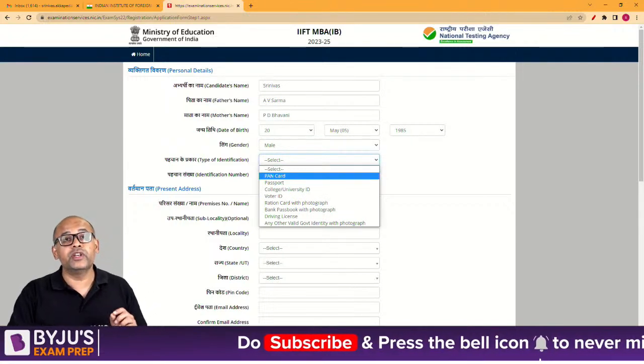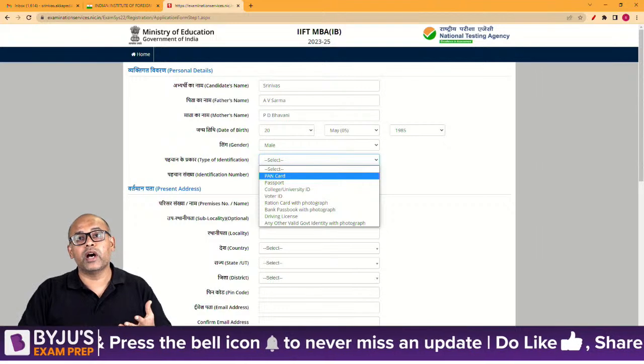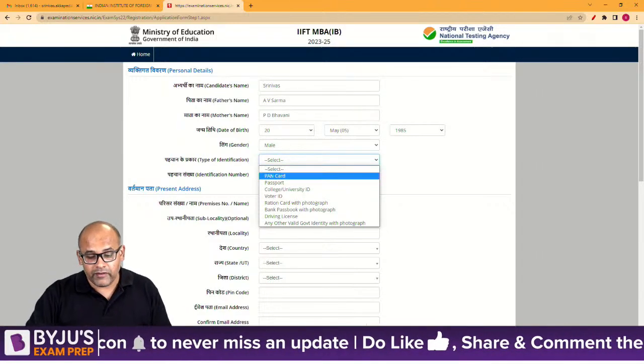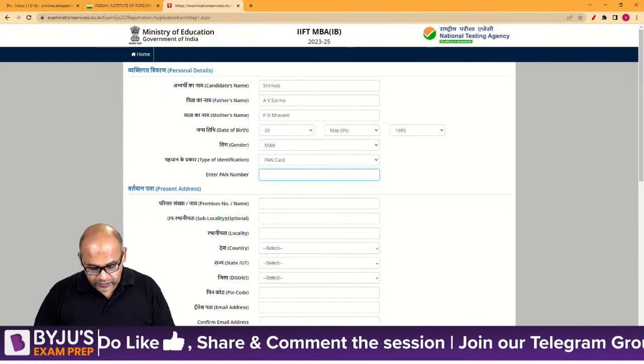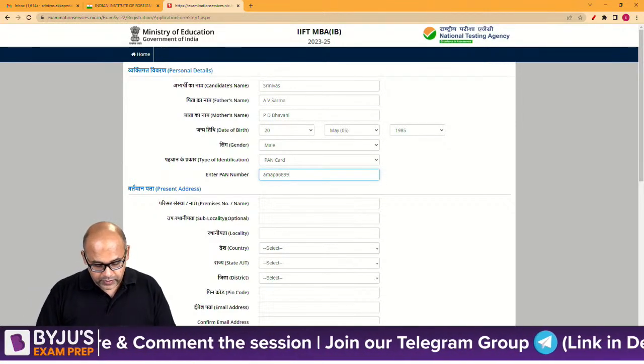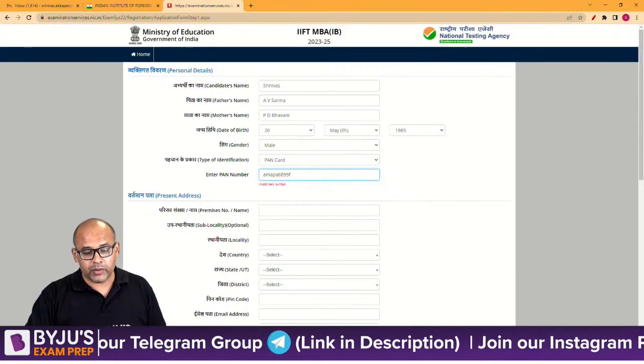Type of identification. Here you'll have to enter the identification which you'll be carrying with you for your exam. I will typically carry my PAN card, so I'll mention the PAN card over here. This is what will be mentioned. So that's done. Then next we are talking about the address.